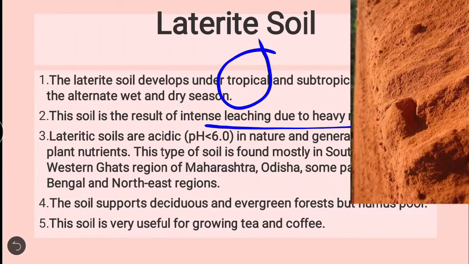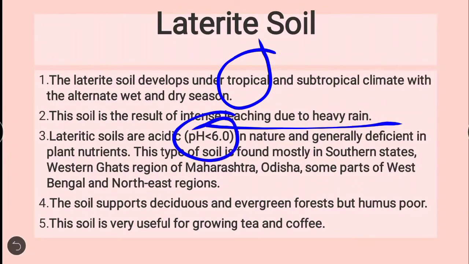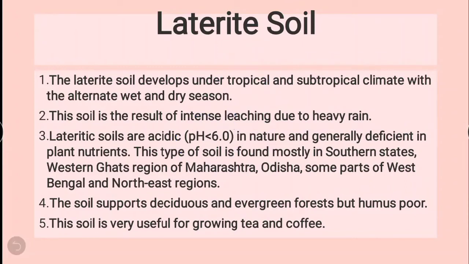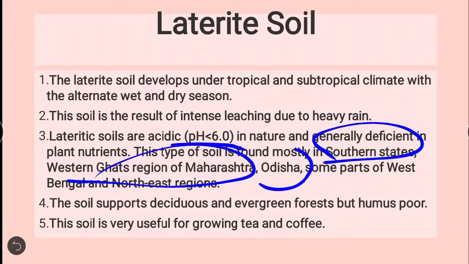Now laterite soils are a little bit acidic in nature, and in common sense, if it is acidic in nature, definitely it is not good for the plant or for the cropping. This type of soil is mostly found in southern states, the Western Ghats region of Maharashtra, Orissa, and some parts of West Bengal and the northeast regions.